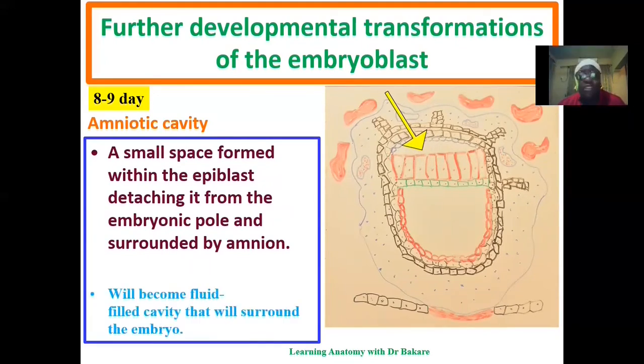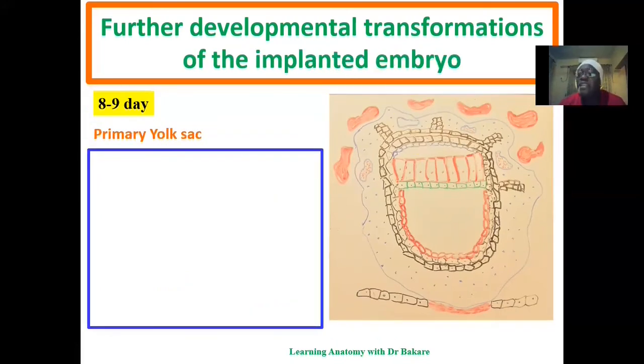This amniotic cavity will be filled with fluid and will be called the amniotic fluid. And this fluid tends to protect or surround the developing foetus so as to help to cushion it or protect it from impact. Further, from day 8 to day 9, we have the formation of the primary yolk sac.